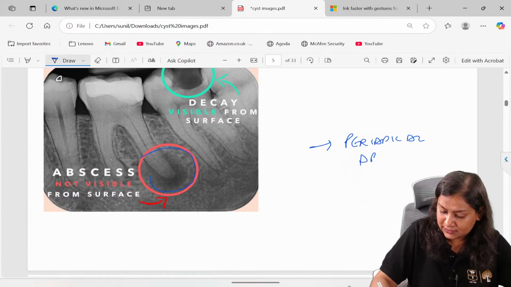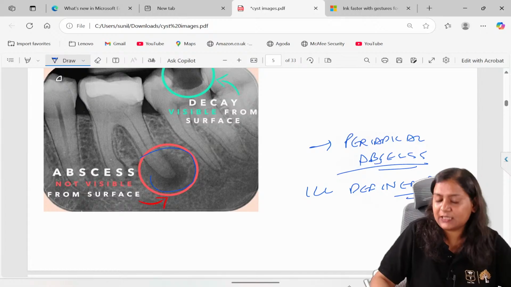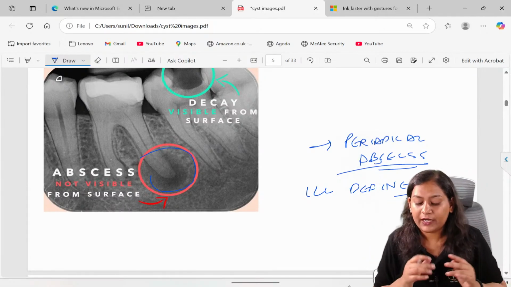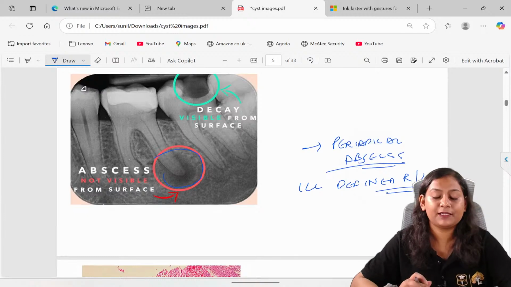Periapical abscess is having ill-defined radiolucency. Cyst and granuloma, well-defined radiolucency. Abscess, it is an ill-defined radiolucency. Okay. So this is the basic difference.